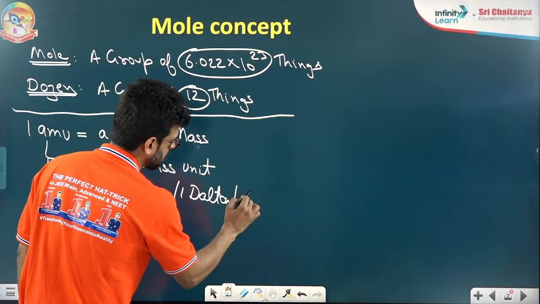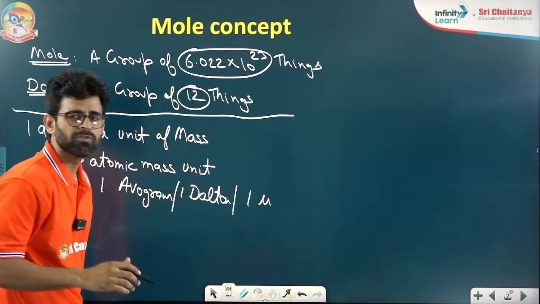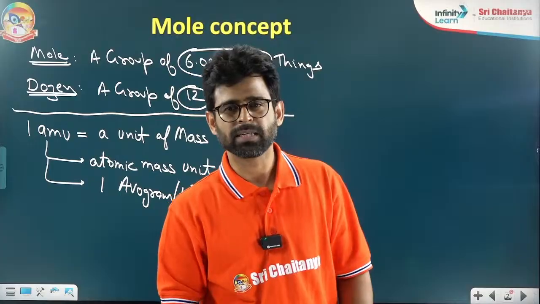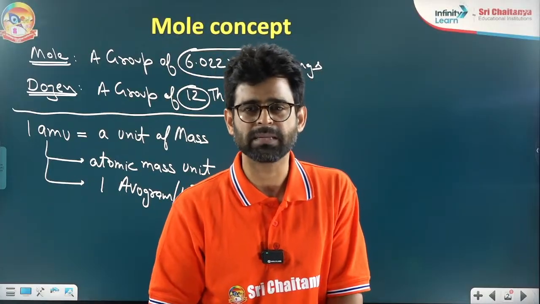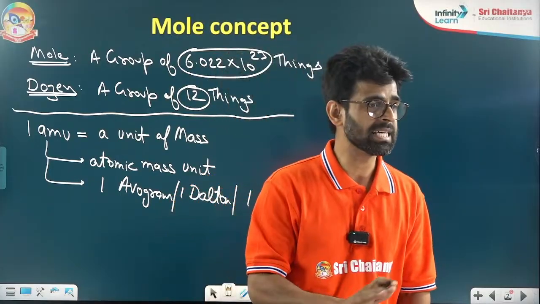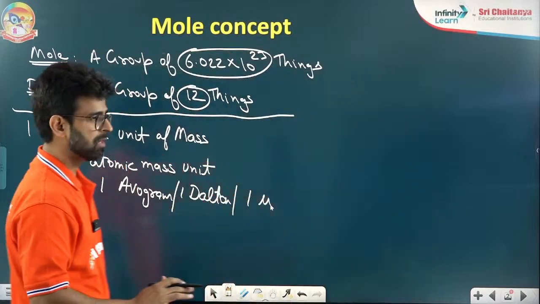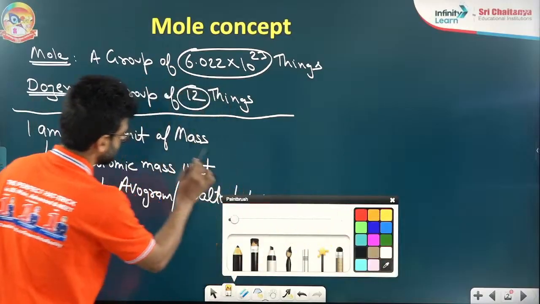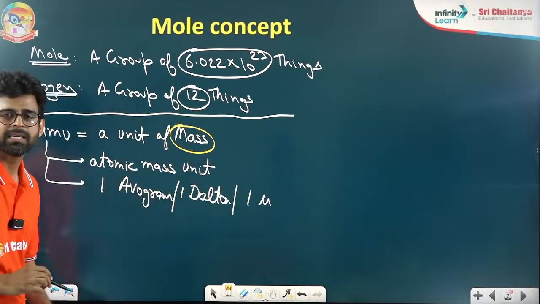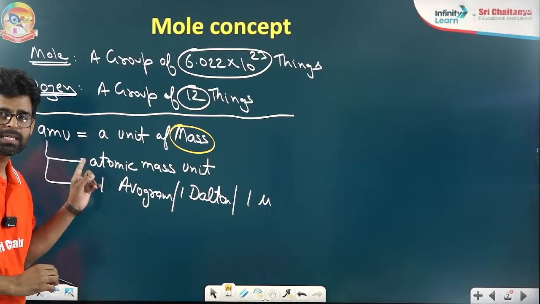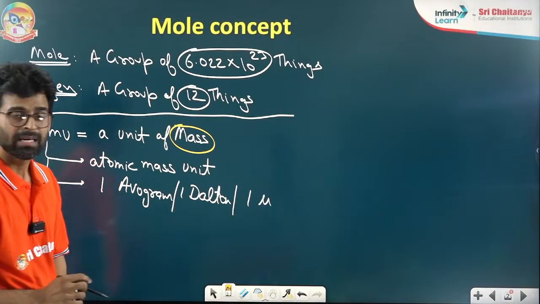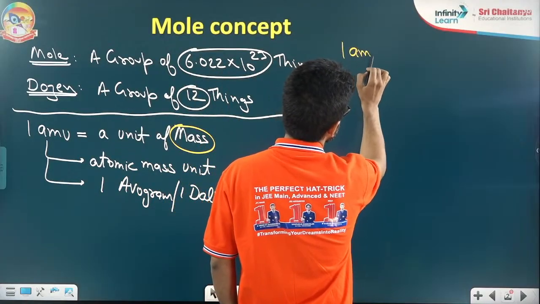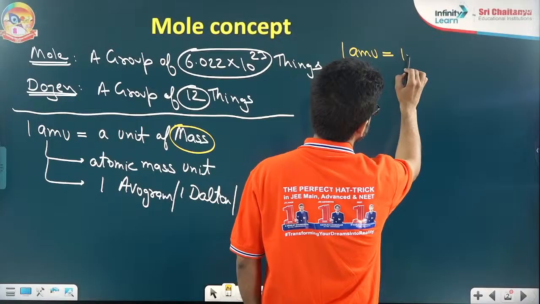Or one more thing you will see, 1 u, unified mass. But these things will not come in your syllabus, or you will not see them so many times. So you have to be clear what AMU is. I am saying again, AMU is just a unit of mass. If you want to measure mass, we have one more unit, that is AMU.